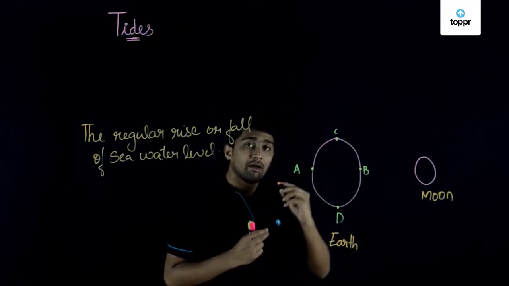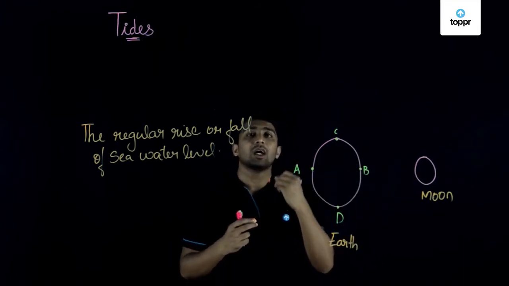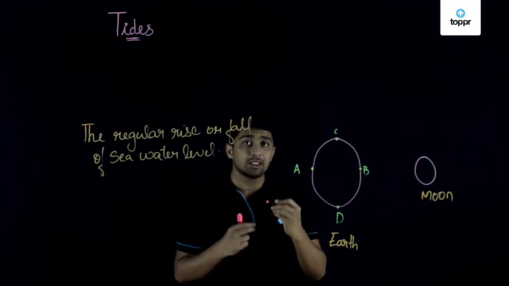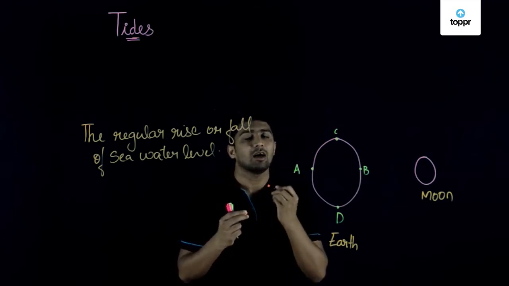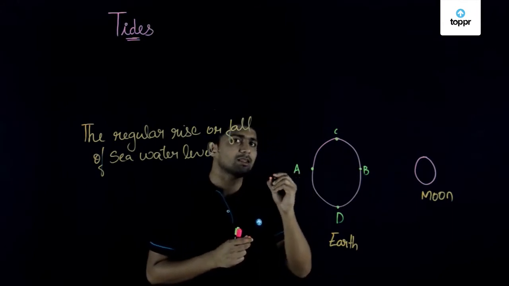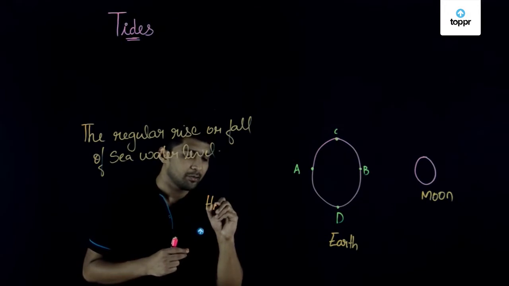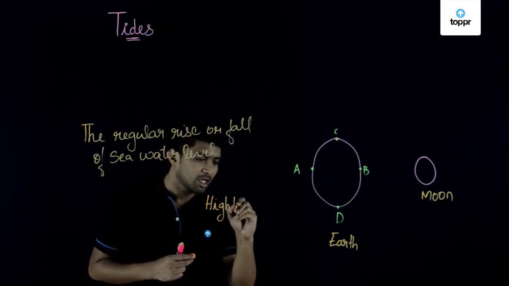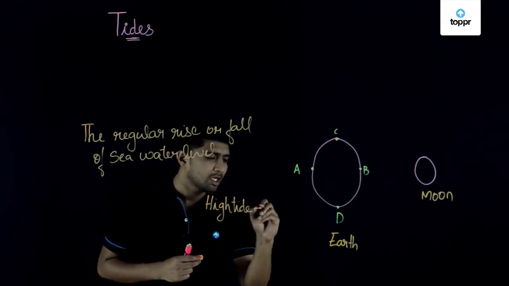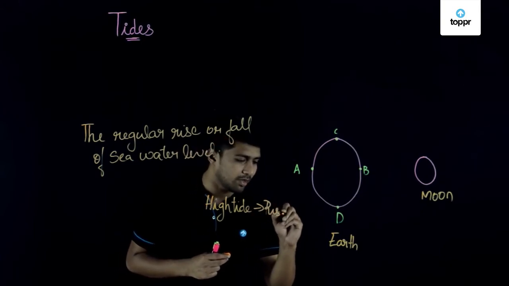So over here, the water level of the sea will be bulging outwards, which means there will be a rise in the water level. When there is a rise in the water level, it is called high tide. High tide is nothing but a rise in water level.